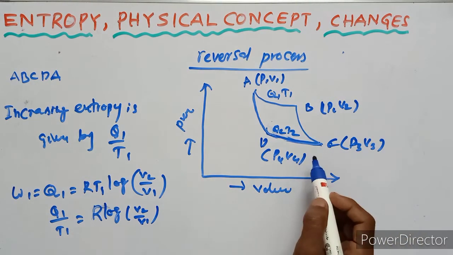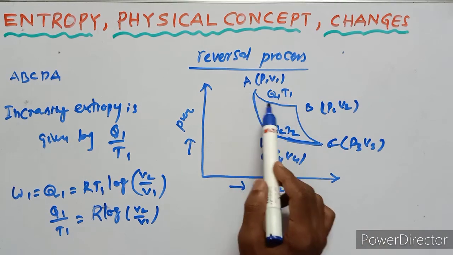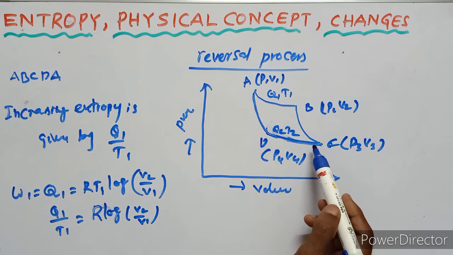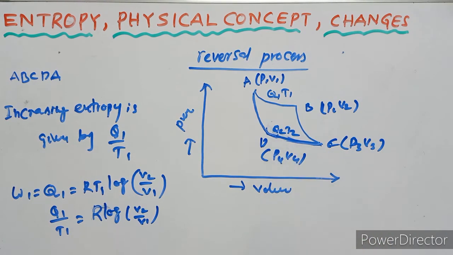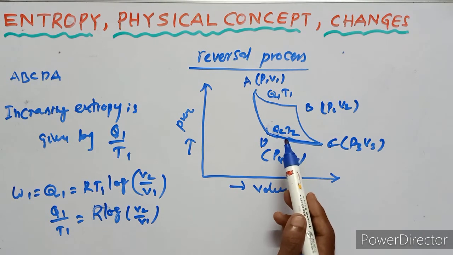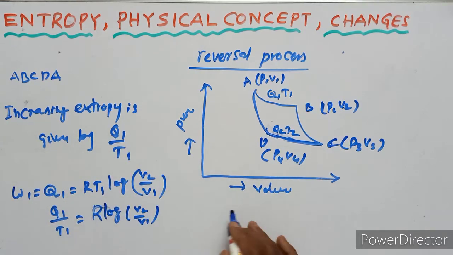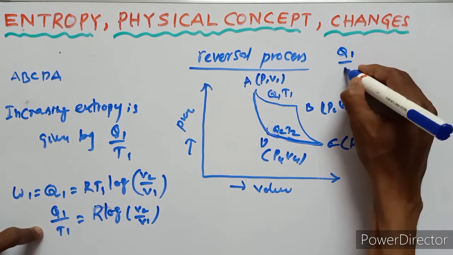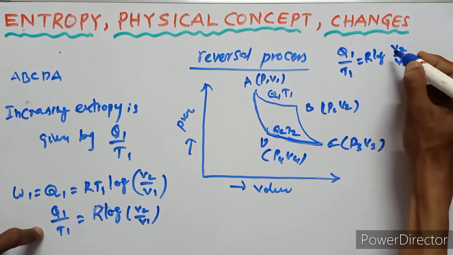Due to isothermal compression CD, this is the isothermal expansion, this is the isothermal compression. Due to isothermal compression CD, it rejects the heat energy Q2 at temperature T2. Here there is an increase in entropy, here a decrease in entropy. Note this equation: Q1 upon T1 is equal to R log V2 upon V1.